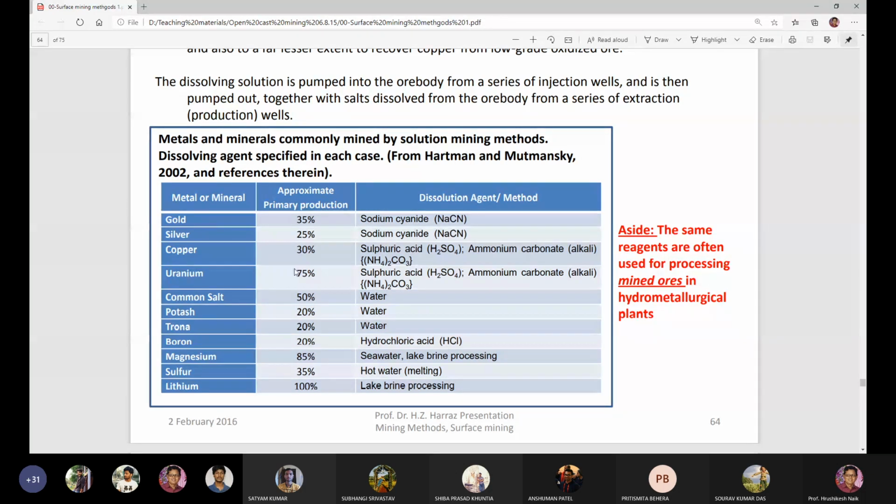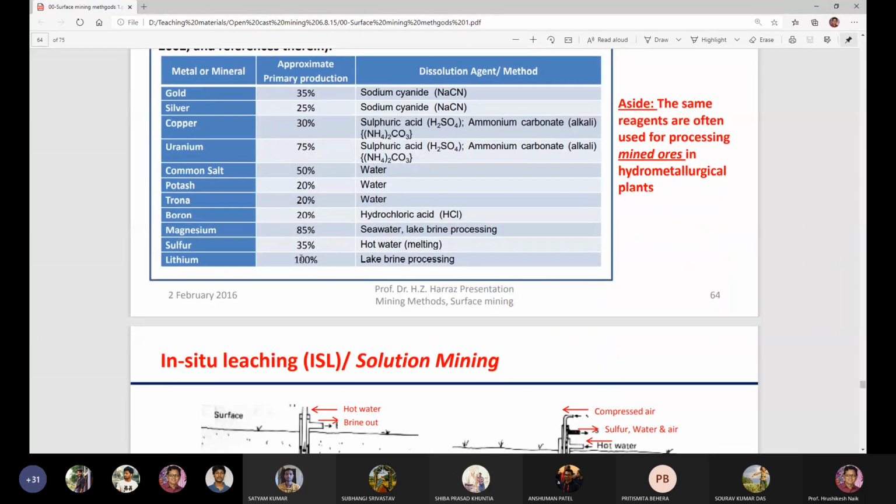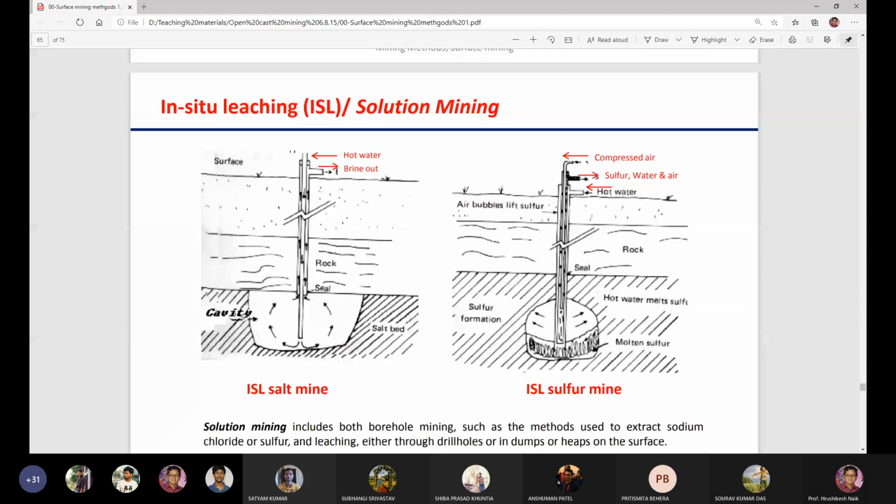Okay, so this is called your in situ solution mining, in situ leaching. So how is in situ leaching carried out? How is solution mining carried out? You just see this. You have to dig a hole. Okay. So in situ leaching or solution mining method. This is the method of mining, the solution mining method, the in situ leaching mining method.